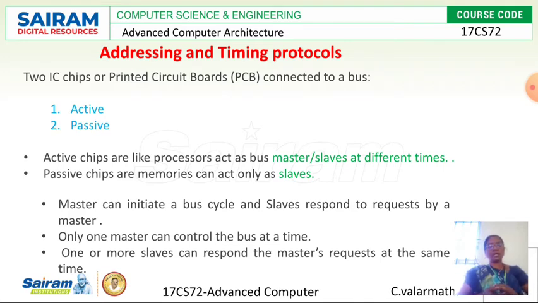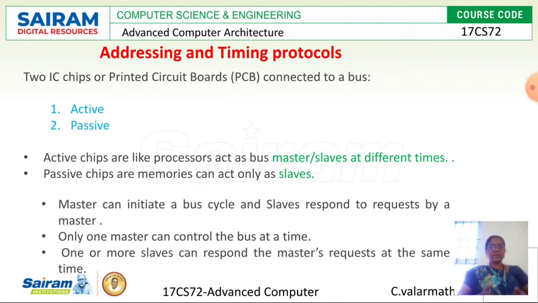Okay, so what are the things to be followed when you are going to transfer data using the system bus? How does the system bus establish the connections? The first point is that the master can initiate the bus cycle and slaves respond to a request by a master. The master is the only device which initiates the transactions between two devices. So it will send a request signal to the slaves. The device it wants to communicate with, it will send a request to that particular device.